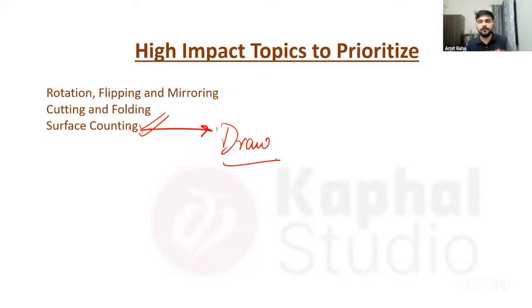And if you start doing it for some time, then you will see that whenever you see such a question, automatically your brain will start creating images of those perspectives for you, and that will be very helpful because that is the point of the question. If you are given something from top view, side view, or whatever, can you still visualize the other perspectives of those? So it is very important, and this will also help in part B a lot. If you can draw these perspectives in such questions, the part B things also get better. So it is actually a topic which can help you in both ways.